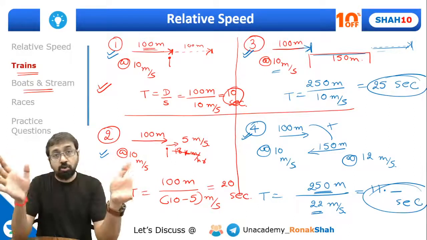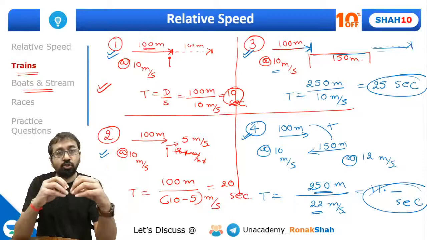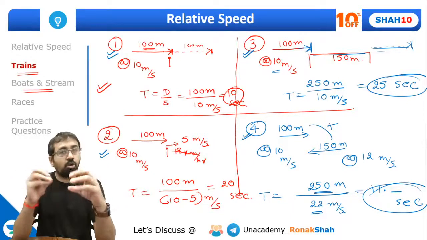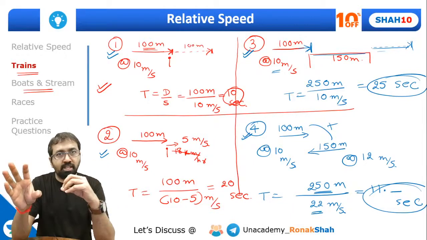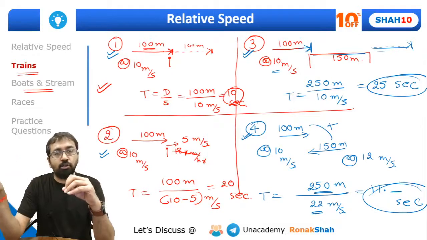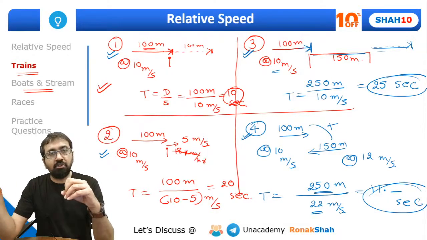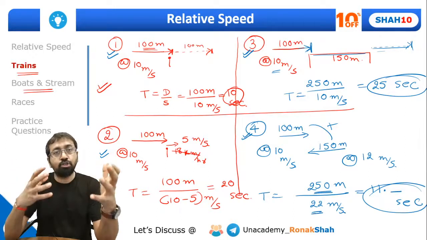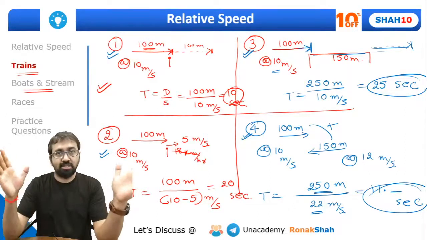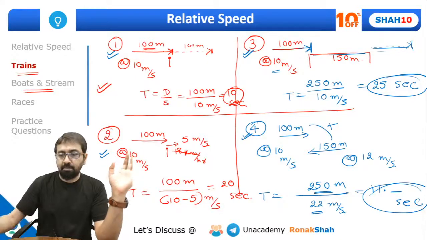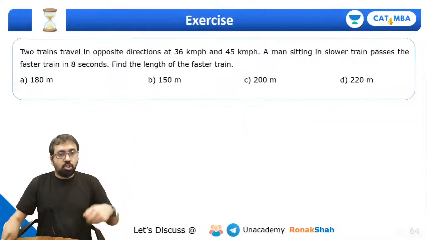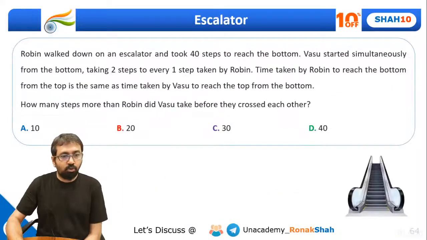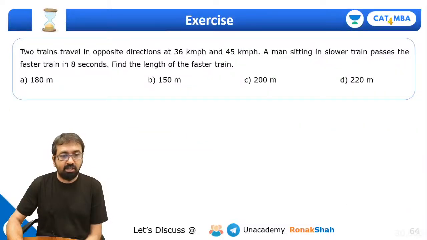So if I talk about time, speed, distance, what you can do is practice 15 questions just based on trains, another 15 questions purely on relative speed, another 10 to 15 questions on boats and streams. So this is how you can make sure that you will not forget the concepts. Everyone, yeah, okay, sure. So a couple more questions, and there are some really interesting questions in this. Okay.